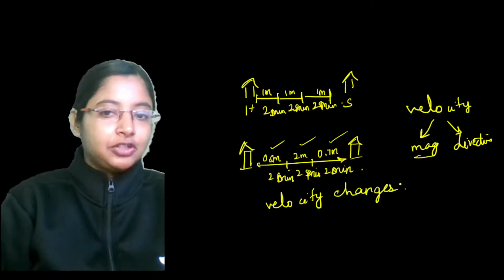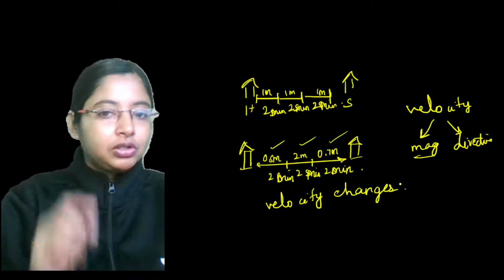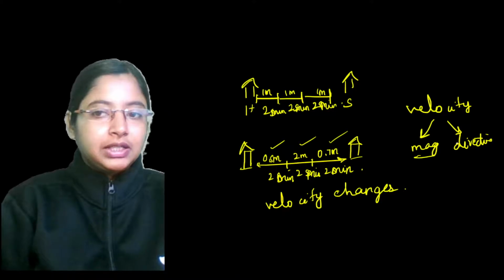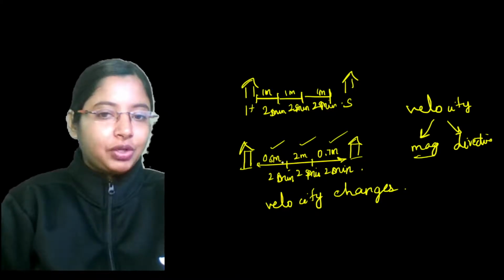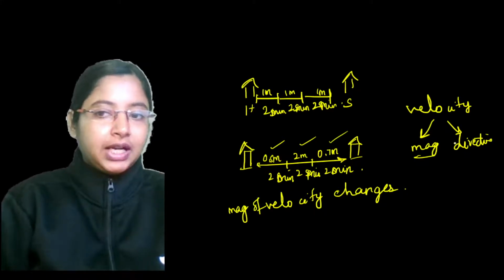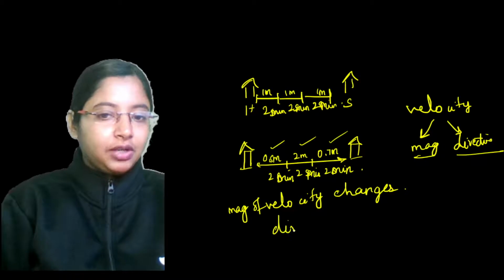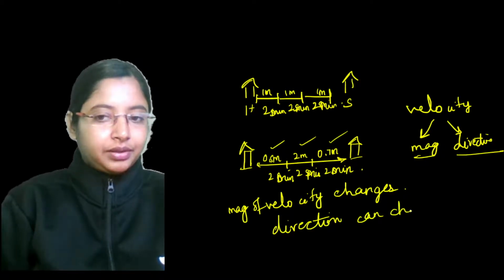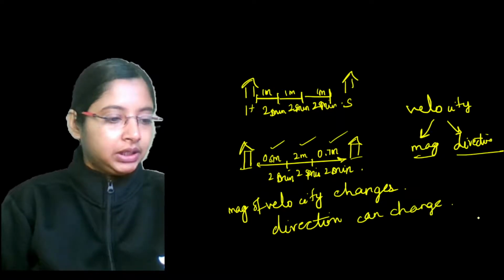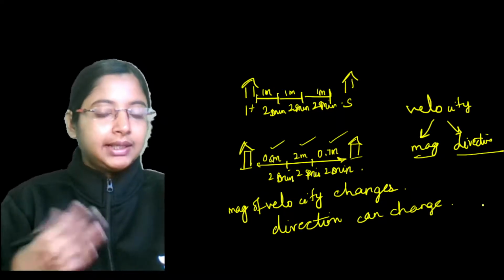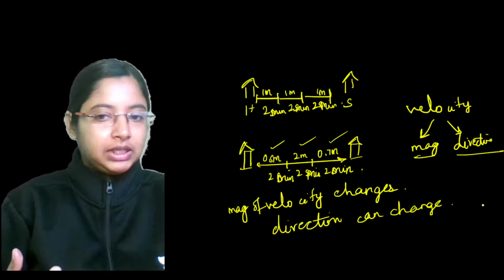What else can change? Other than the magnitude of velocity, direction also can change, right? Because it's the magnitude of the velocity that changes for a particular time. Other than that, direction can also change. Then what else can change?